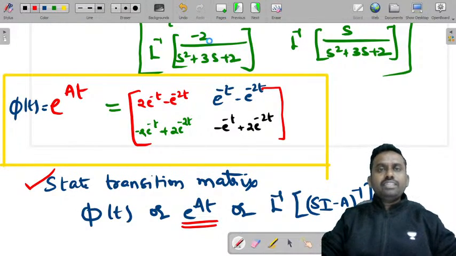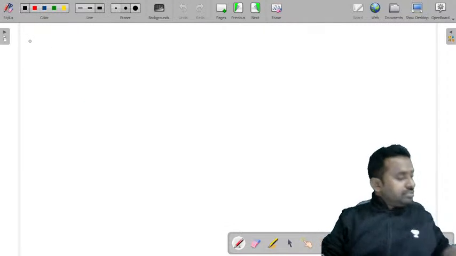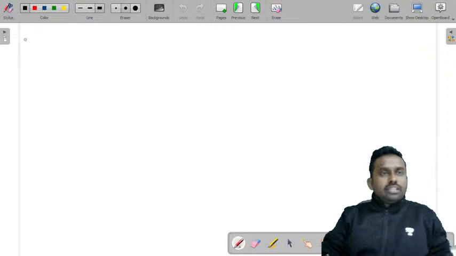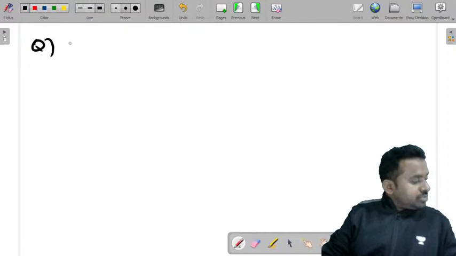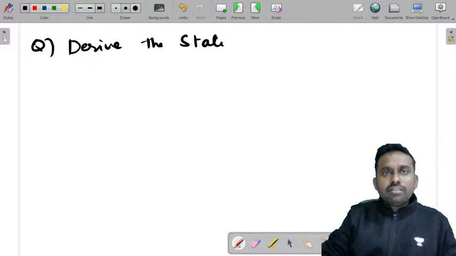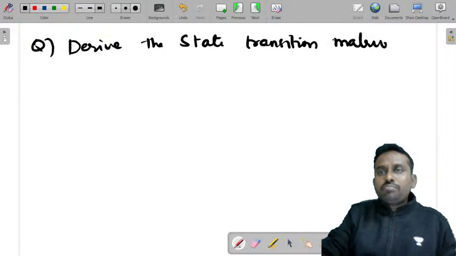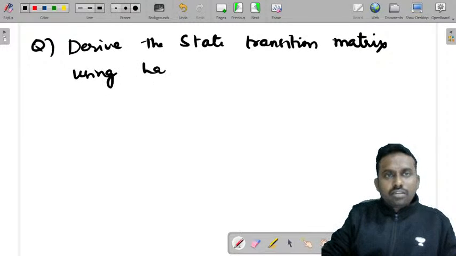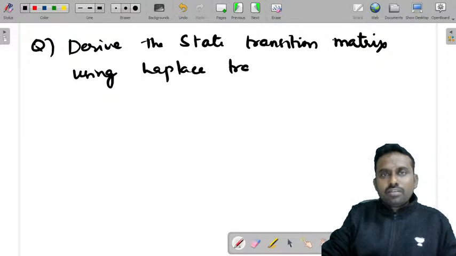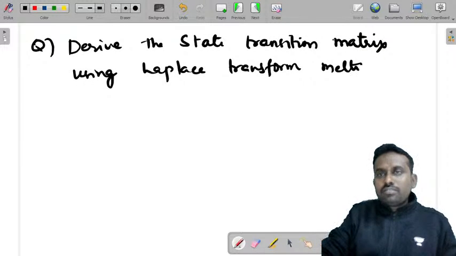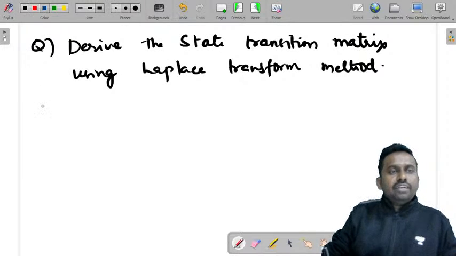See, the questions are given. This we have already done. I'll just write the questions. Previously also there was one question. So the solution to all this will be the same. Derive the state transition matrix using Laplace transform method. This you need to do.